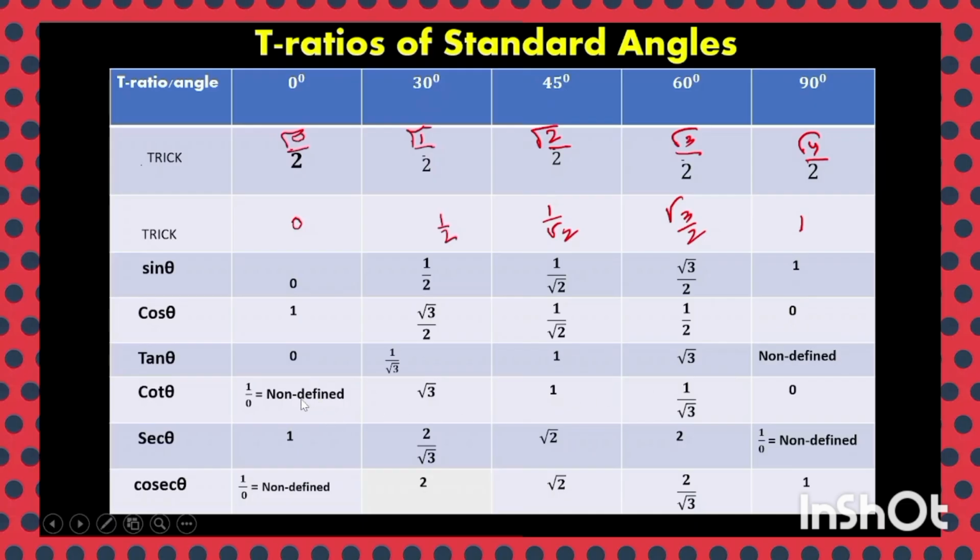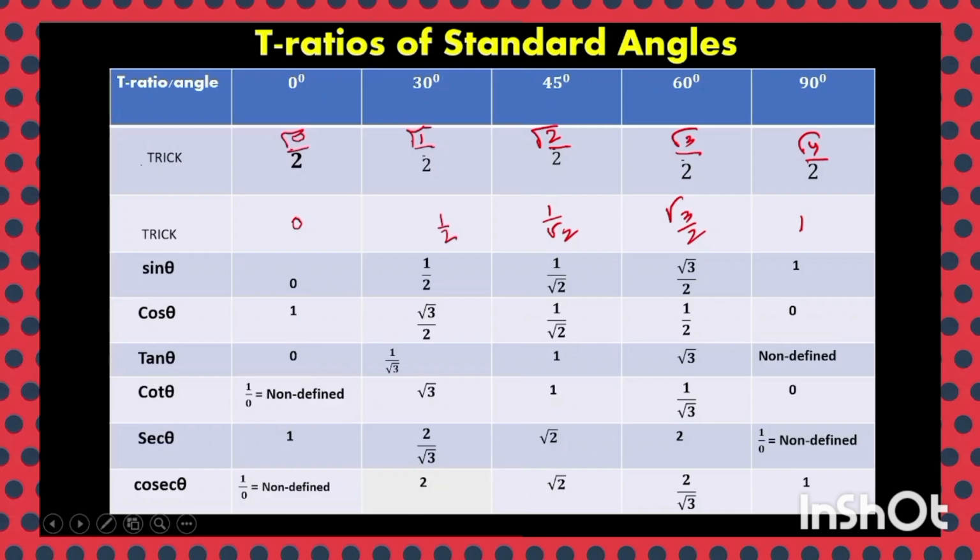Cot 0 degree is the reciprocal of tan, which is 1 by 0 non-defined. Cot 30 root 3, cot 45 1, cot 60 1 by root 3, cot 90 0. Similarly, sec is the reciprocal of cos. So sec 0 degree 1, sec 30 2 by root 3, sec 45 root 2, sec 60 2, and sec 90 1 by 0 non-defined. Cosec theta is the reciprocal of sin theta. Cosec 0 1 by 0 non-defined. Cosec 30 2, cosec 45 root 2, cosec 60 2 by root 3, and cosec 90 1.